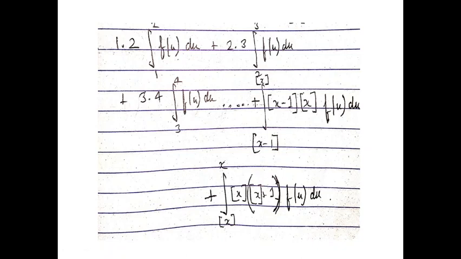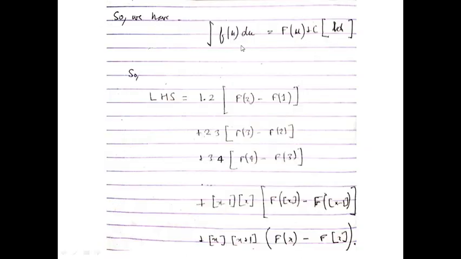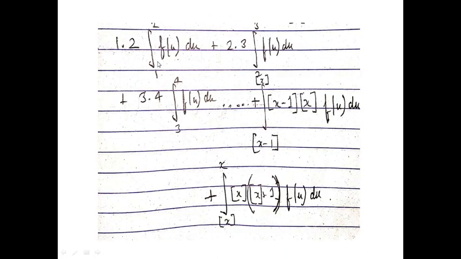I'll be clear why in a few minutes. So we have the integral of f(u) du equals capital F(u) plus constant c. And if you put limits here, any limits, this c will get cancelled out, so c does not matter much.